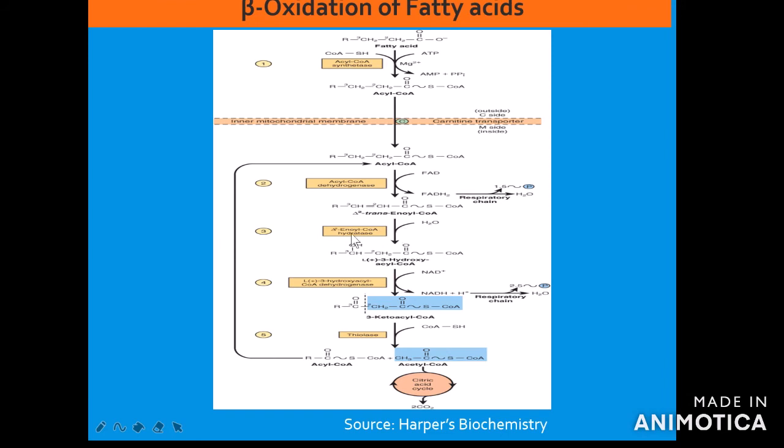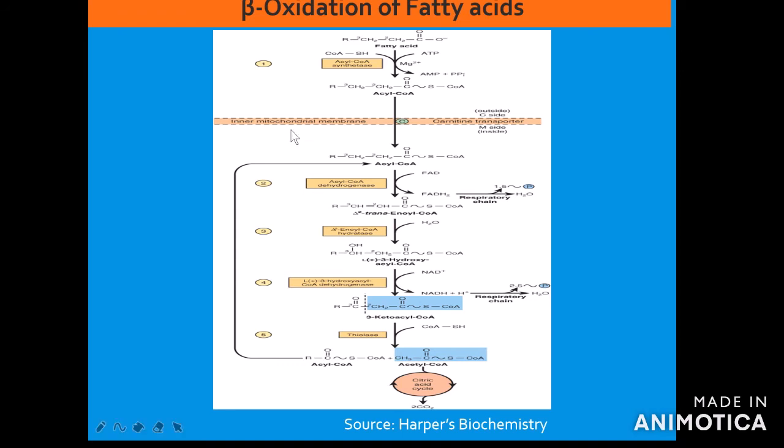Then water will be added in the presence of the enzyme hydratase to yield beta hydroxyacyl-CoA. Then again a dehydrogenation step using NAD plus as coenzyme yields 3-ketoacyl-CoA, which will undergo cleavage in the presence of coenzyme A to give acyl-CoA, 2 carbons shorter than the original fatty acid, plus acetyl-CoA, which will enter into the TCA cycle for further metabolism.